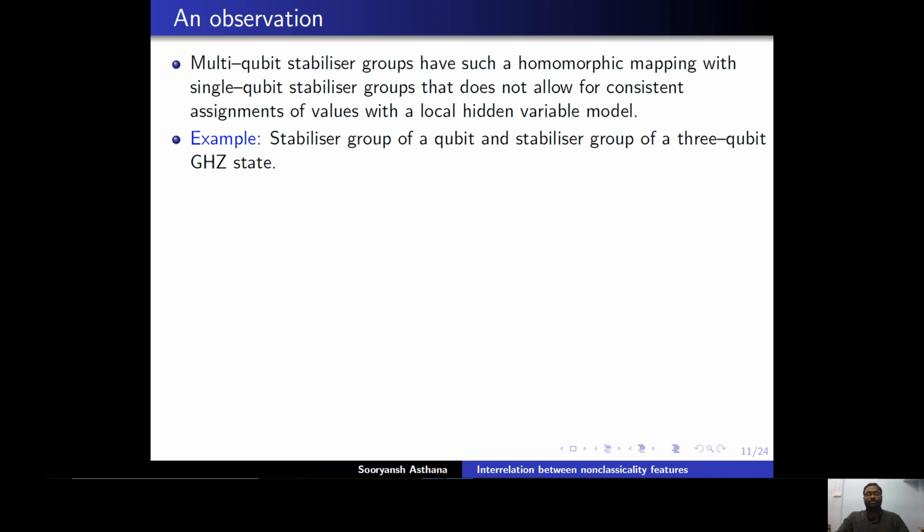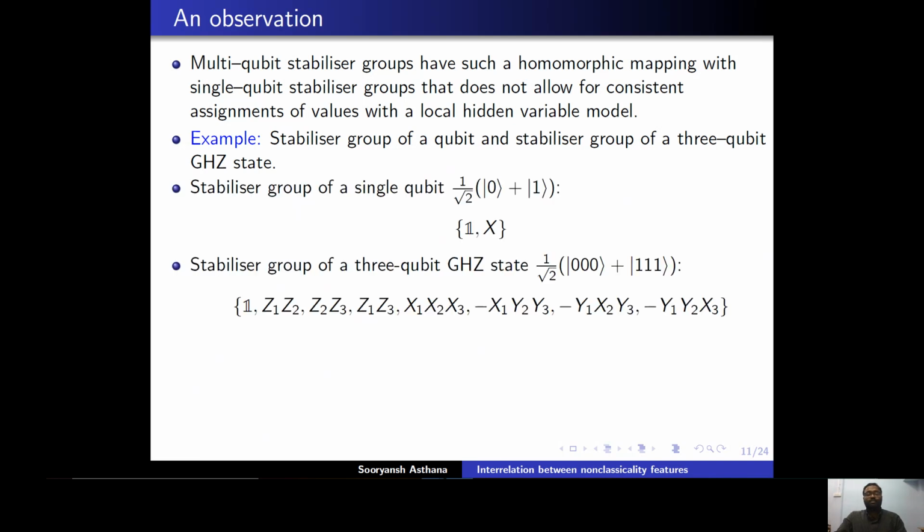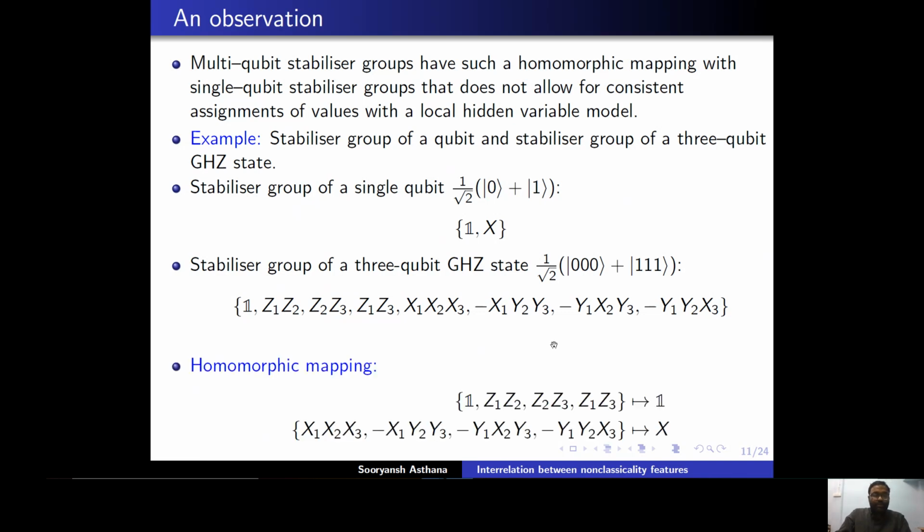So what do we mean by this? Let us take an example. If we take the stabilizer group of a qubit and that of a 3 qubit GHZ state. The stabilizer group of a single qubit state 1 over root 2 (|0> plus |1>) is identity and Pauli matrix X, and that of the 3 qubit GHZ state is an 8 element group which we have written here. Now if we take a homomorphic map, this is the kernel of the homomorphism: identity, z1 z2, z2 z3 and z1 z3, and this thing is a coset.